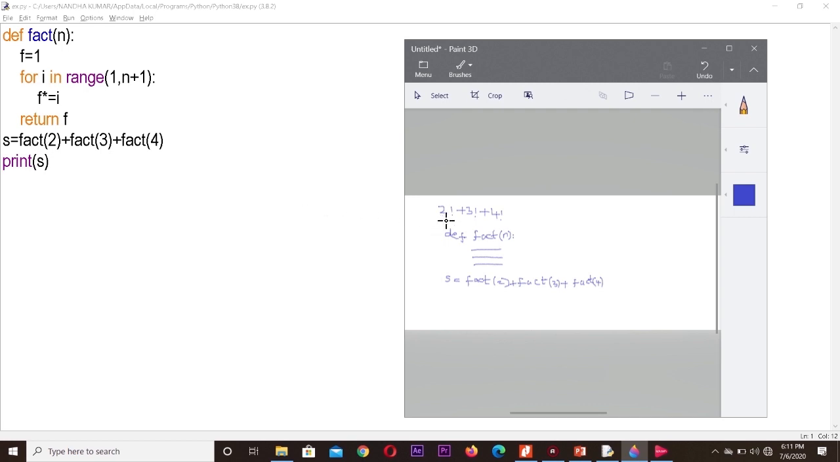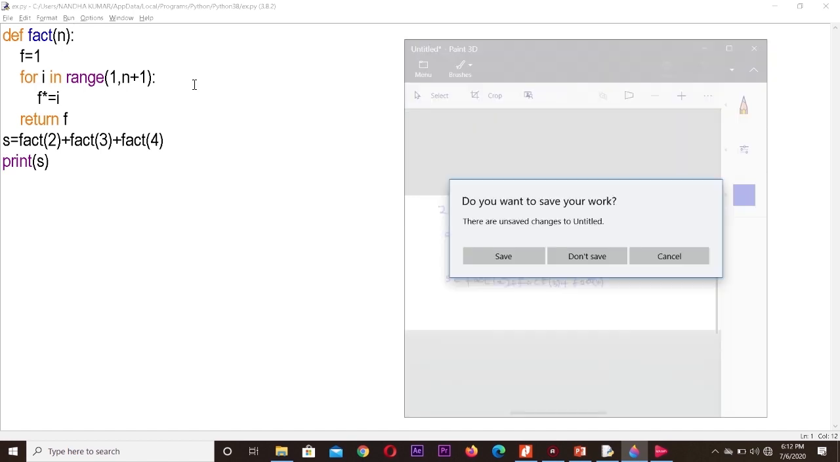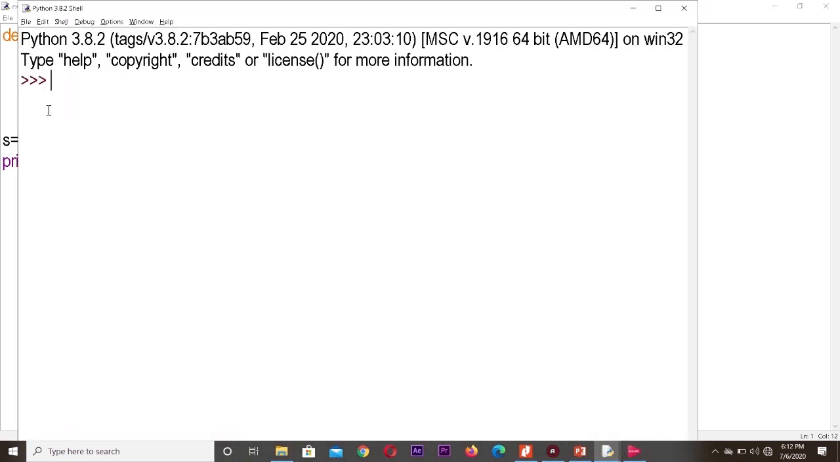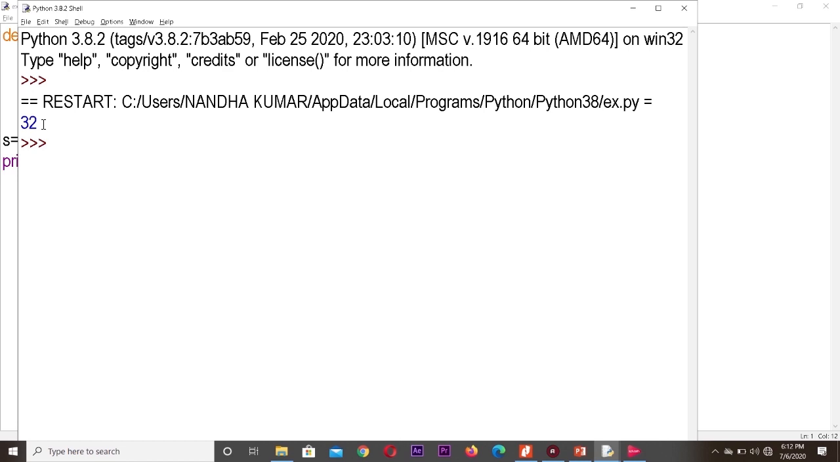So fact of 2, I want to find out 2 factorial plus 3 factorial plus 4 factorial, and I want to find the sum of these. So s is equal to fact of 2 plus fact of 3 plus fact of 4. So 3 times I'm calling the function. Okay, so it adds all the 3 answers and finally we are able to get the output. So we will execute this. See, you got the output.